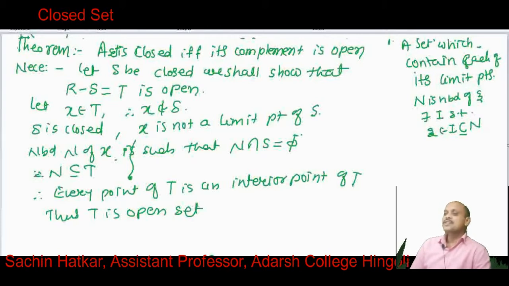For that we considered any point x of T. As T is the complement of S, x is not a member of S. S is closed, which means it contains all its limit points, and therefore there is a neighborhood N of x such that N intersection S is the empty set. That means this neighborhood is totally contained in T, that is, every point of T is an interior point of T, thus T is an open set. Now we prove the sufficient condition.